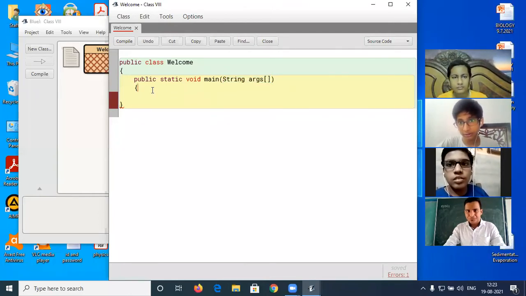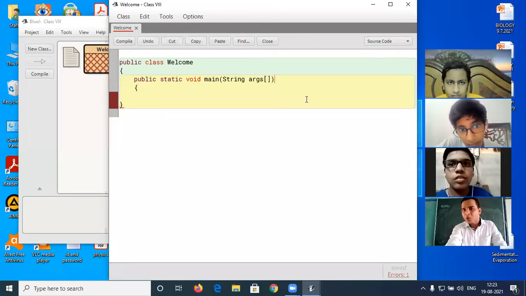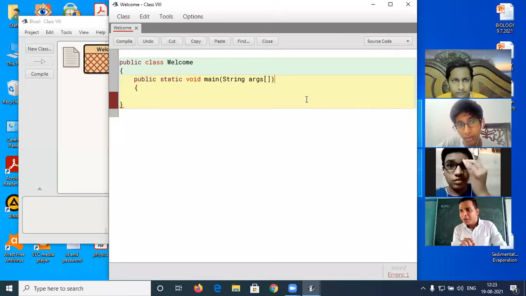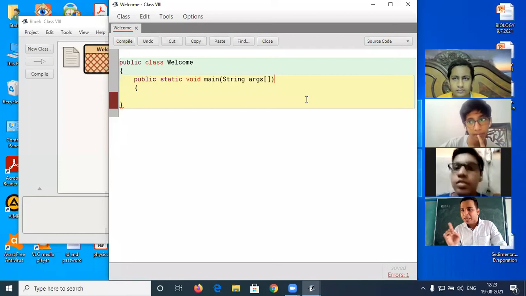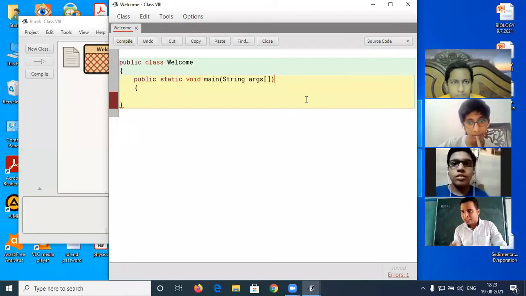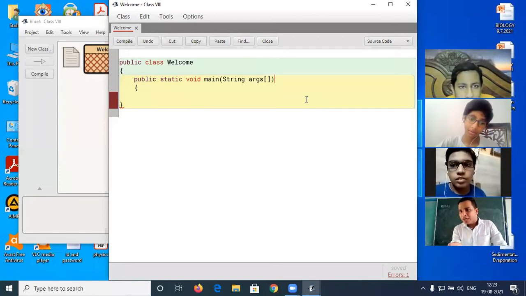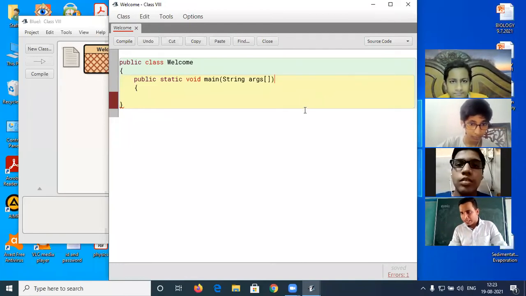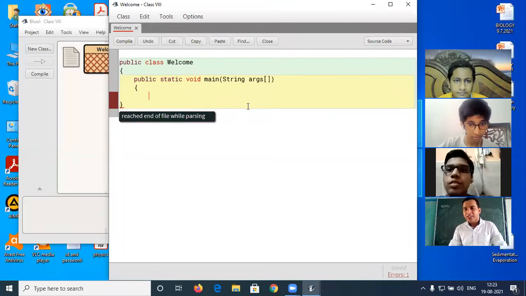No. If we place a comma, it means that particular method ended there. This is the name of the method. If a statement is there, then we have to put a semicolon there. That is not a comma, that is a semicolon. But in front of the method name, no need to put that. Otherwise, it will throw an error. Is that clear? After that, I am going to print the statement.